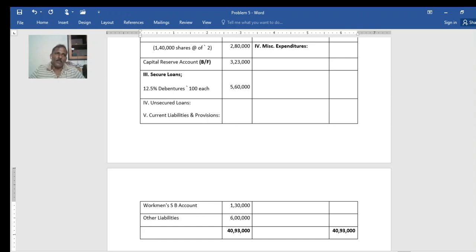So here you need to pass entry number 3 in the books of AB Limited before preparing the balance sheet. By preparing that, you will get a difference in the credit, that is total assets of both the companies taken over value is more than the total liabilities taken over plus purchase consideration due. Thereby the difference in the credit is to be transferred to or treated as capital reserve. This is all about the problem.